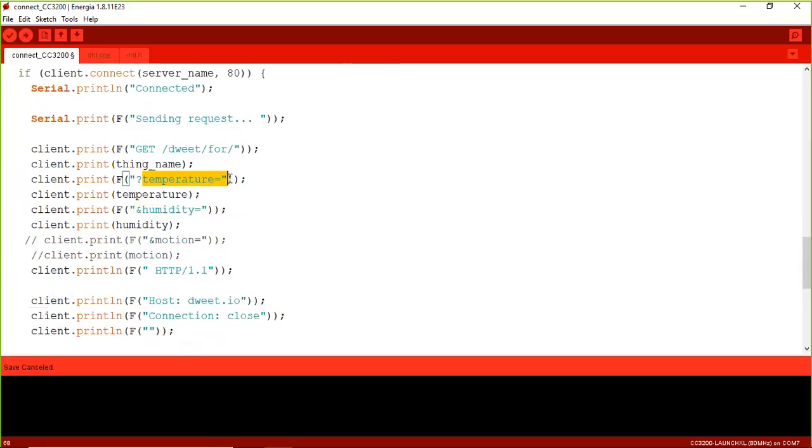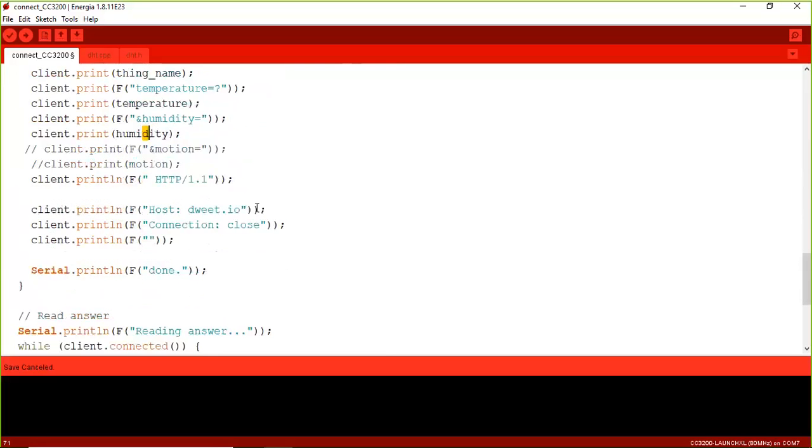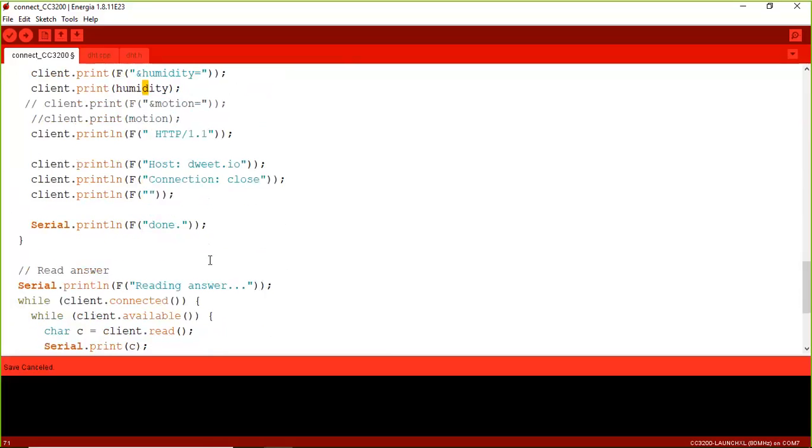Since this is going to be the first parameter passed from the board to dweet.io, it must be prefixed by a question mark. The further parameters, like humidity, or if I want to send some motion information, from the second parameter onwards must be prefixed with an ampersand symbol. Keep in mind, the first parameter must be prefixed by a question mark, the remaining parameters by an ampersand. So temperature and humidity can be passed, where the host is dweet.io. After that, we are simply going to close the connection.